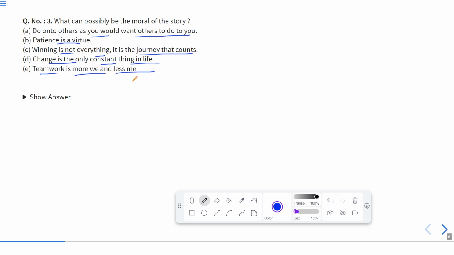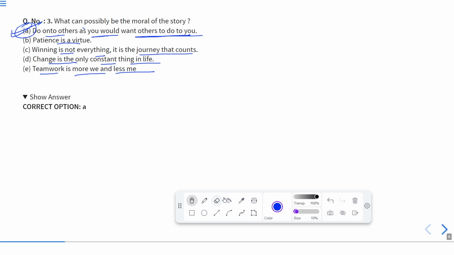So according to this story, as we have seen, the beggar had given the queen 5 grains of rice, and in return he got 5 gold coins, and he thought regretfully that if he had given the entire bowl of rice, he would have got a sack full of gold coins. So according to this, we can conclude: do unto others as you would want others to do to you. It means you should do the same thing to others what you expect from them in future. So according to this, A should be the correct answer. A should be the moral of the story. So yes, of course, the correct answer is A.